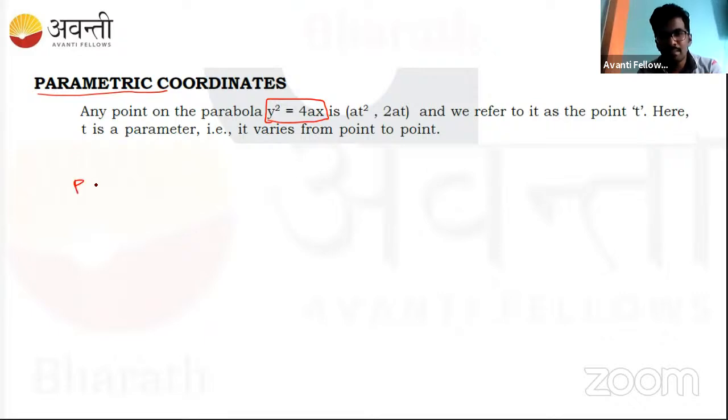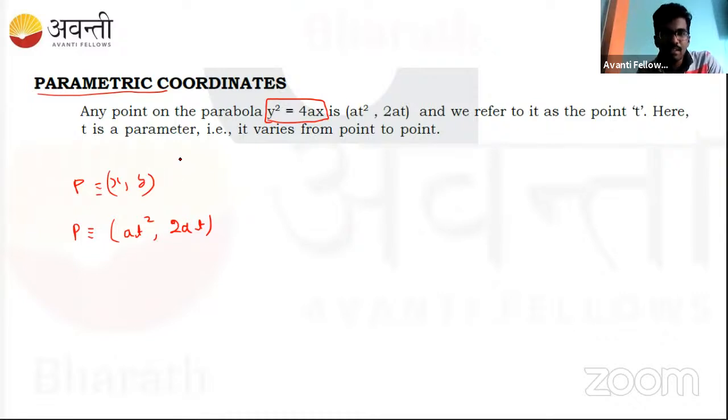The parametric condition says that instead of taking the point P as x comma y, it is advised to take it in parametric form as at square and 2at. So where t is the parameter, we are substituting x as at square, and automatically y becomes 2at. So here there is only one variable, since a is as given in the equation itself. t is the only unknown variable, that is the parameter, right? So that can be found after substituting here.